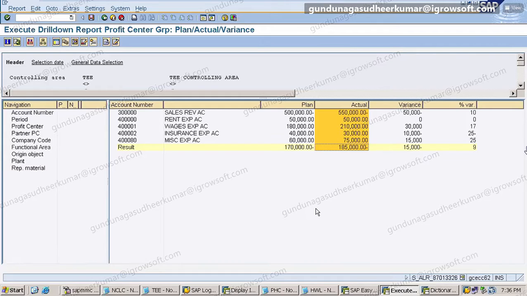Okay, now let's go. That was about profit center accounting. We created the profit center, took the data of the revenues and expenses into the profit center, planned for the profit center, and we are able to generate the reports for it. Then we can do the comparison. This is only one profit center; the same way you can do it for all the profit centers. Clear? So now the next topic.